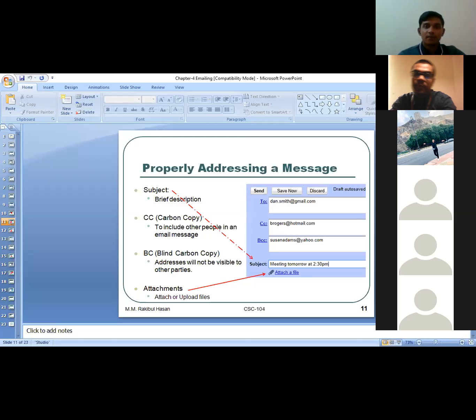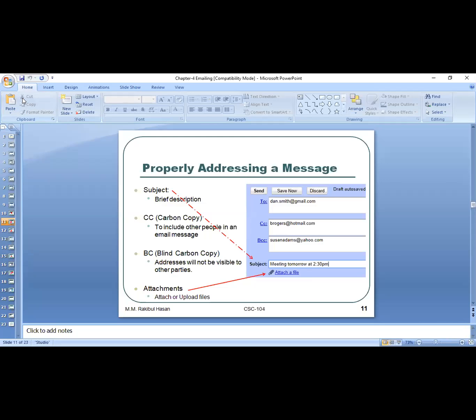Okay, so let me explain. So here you can see, CC means carbon copy and BCC means blind carbon copy. So now I would like to discuss, and you have to understand these 3 points, To, CC and BCC, very carefully and clearly. Otherwise it might create some confusion.